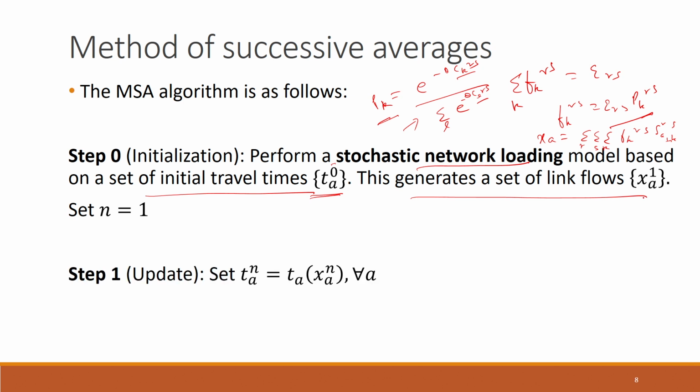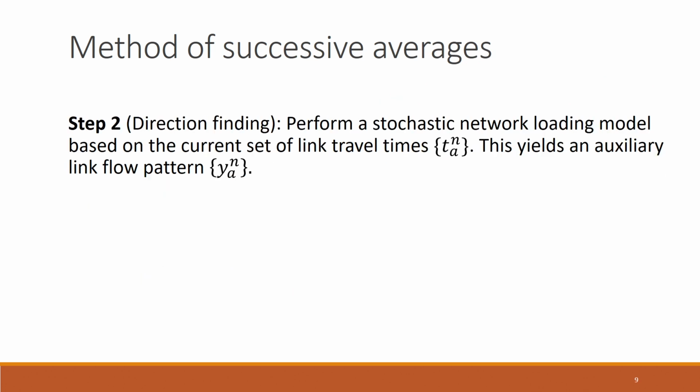So from the output of the stochastic network loading model, we get the flows on different links. Now we can put these flows on different links into the travel time functions. These will give us the travel times on different links at the nth iteration. In the beginning we set n equal to 1. Now that we have some updated travel times on different links, TAN, we can implement the direction finding step.